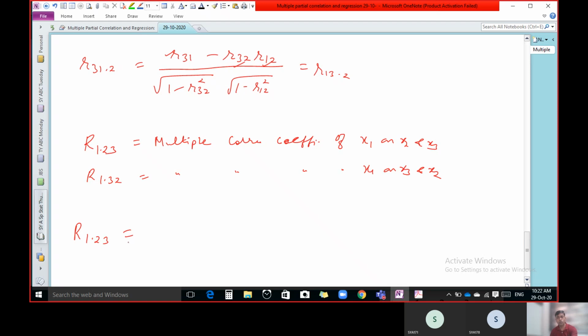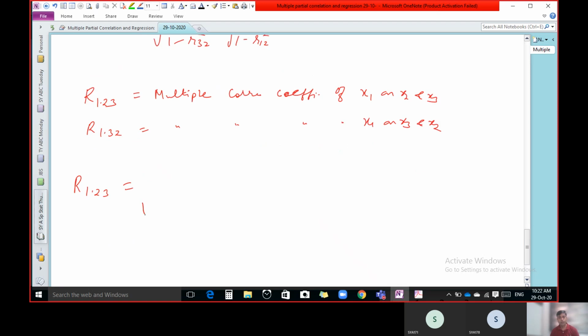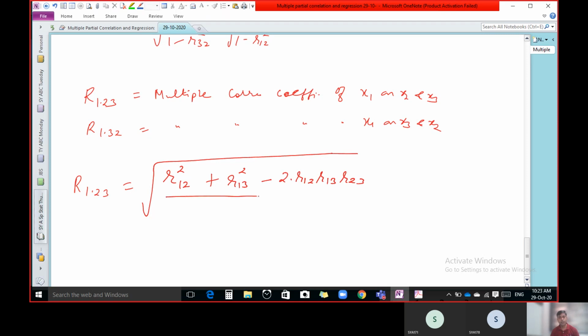And there is a formula of R1.23. See the formula. How to learn the formula? Root of R12 square plus R13 square minus 2 times R12 R13 R23, means all three, upon 1 minus R23 square.